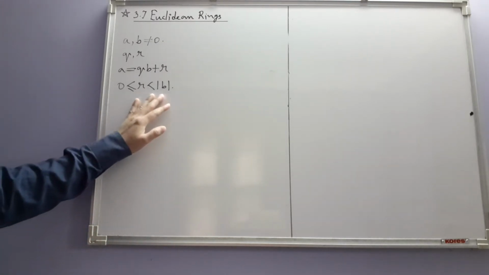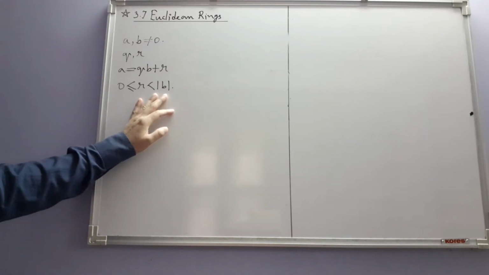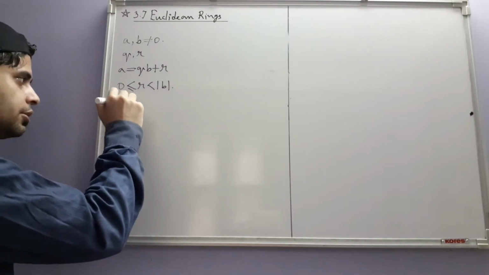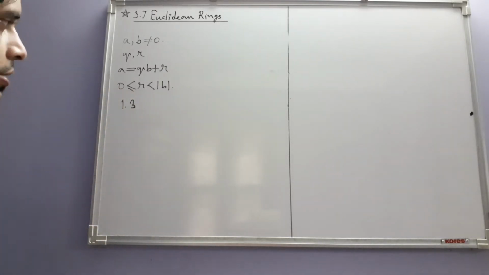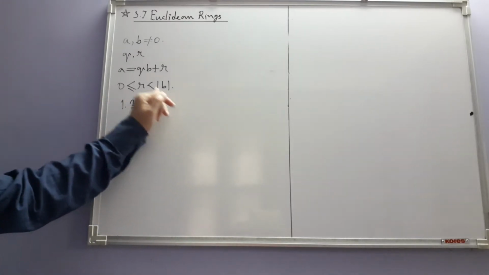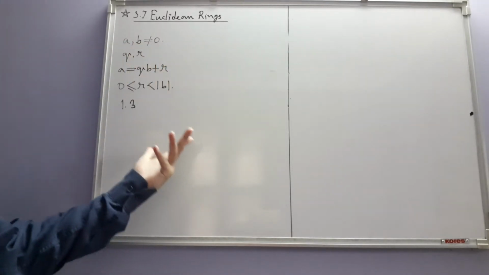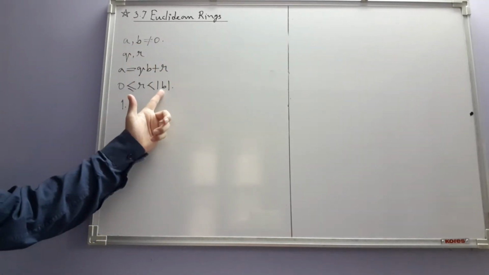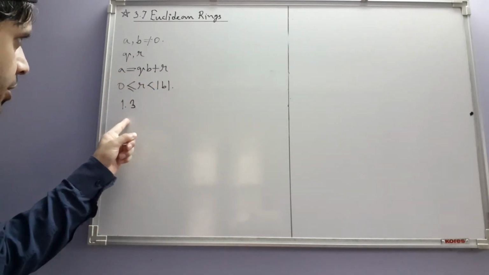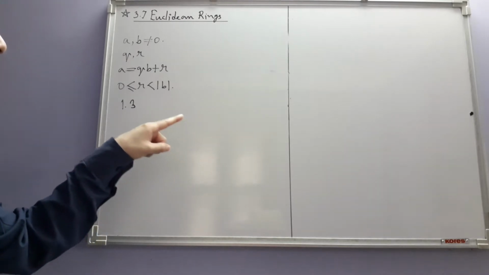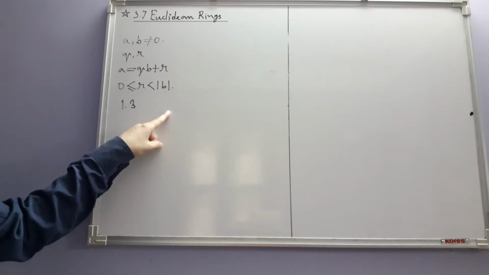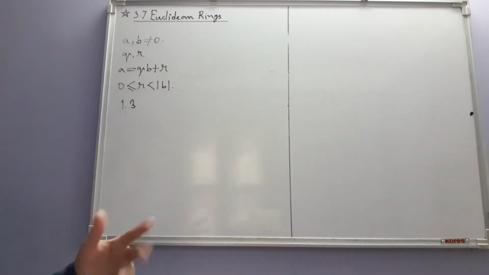I believe that we have already proved this in some form in section 1.3, which treats the set of integers. It may not be in this general form where a and b are any integers, but where b is a positive integer, that we have definitely proved, either in section 1.3 or in Terence Tao's Analysis 1, where we discussed the system of natural numbers. There we have proved it.